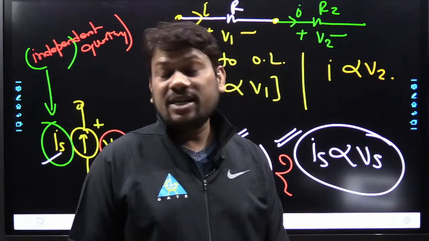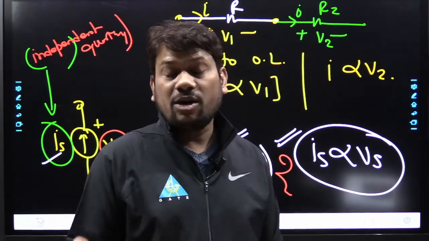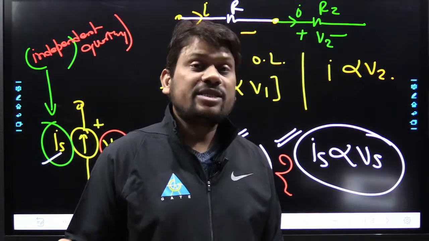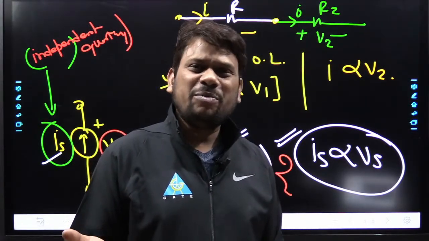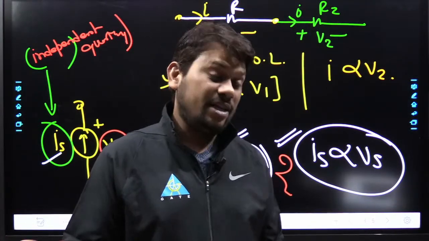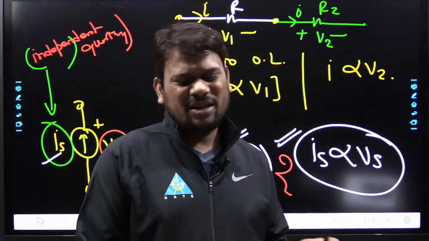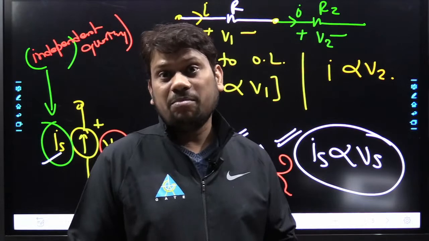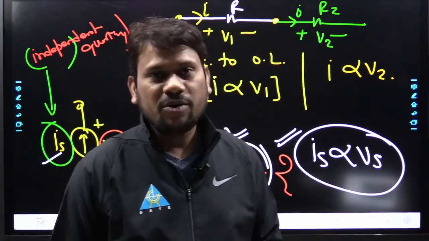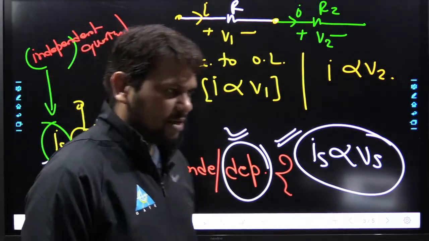Almost more than 25 or 30,000 students will sit in the ESE prelims examination, and hardly the qualified students will be more than 500 or 600, and then you have to write the mains examination. It can be any criteria, maybe more than 1,000, but you have to come in the best student list. So that's why I want to discuss each and everything related to Ohm's law.